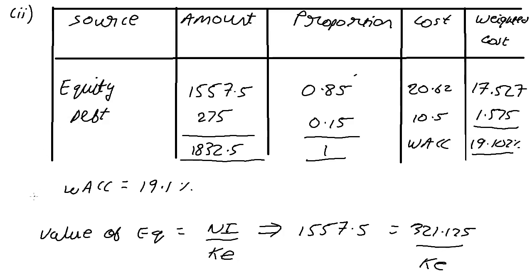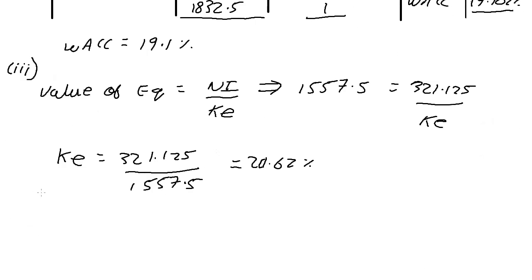Now, as far as cost of equity is concerned, coincidentally, in order to solve for part 2, we have unwittingly solved for part 3. They are asking for KE. Our KE is 20.62%. And we need to comment. Keep in mind the original KE in the unlevered form.